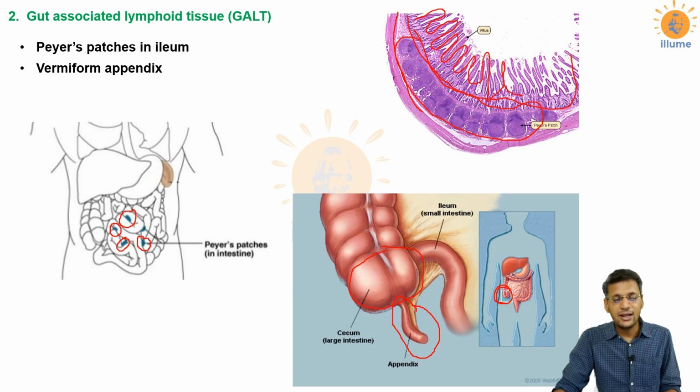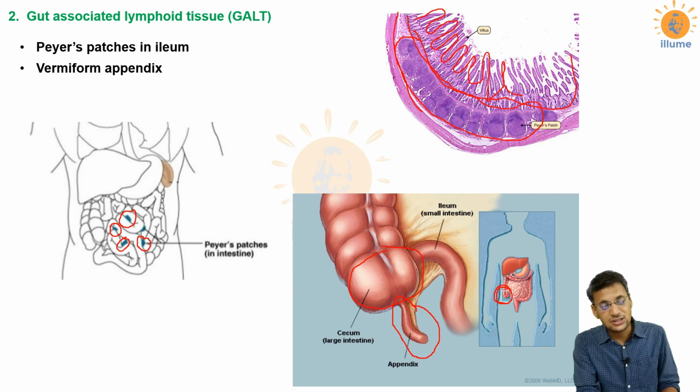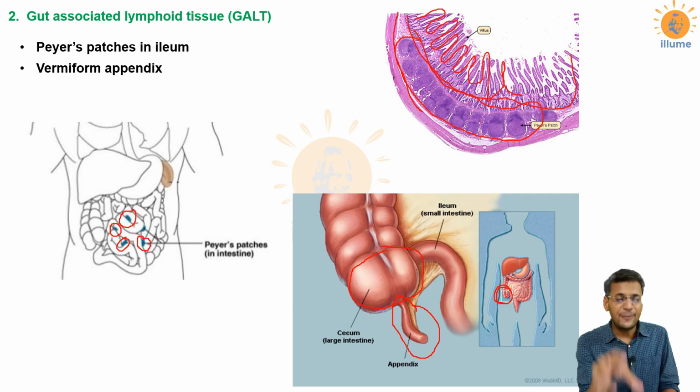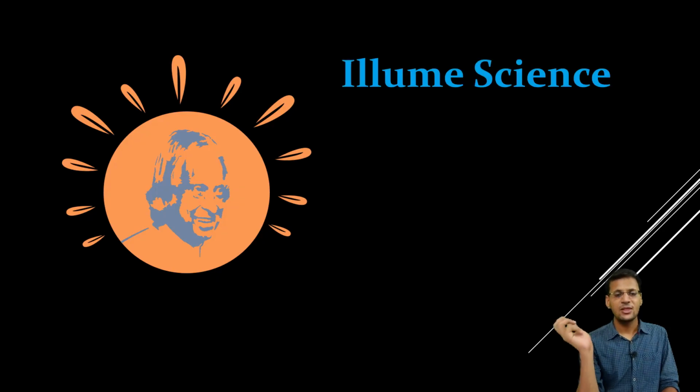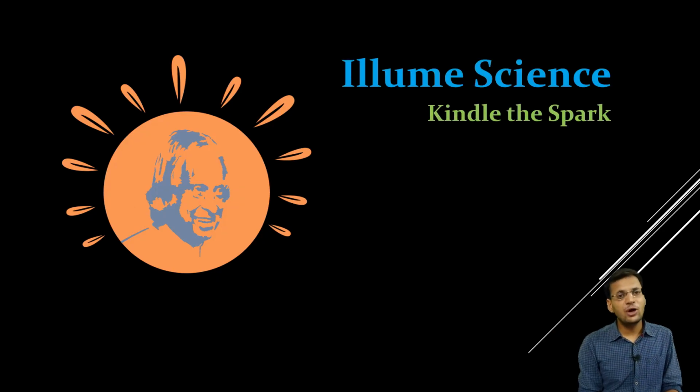Now the vermiform appendix used to perform a role in digestion in our ancestors. So it had a role at that time, but at present the appendix has got no role in digestion. So that's why we call the appendix a waste organ. But the appendix has got lymphocytes in it and acts as a lymphoid tissue in the body. So that's it. That's all about the lymphoid organs.